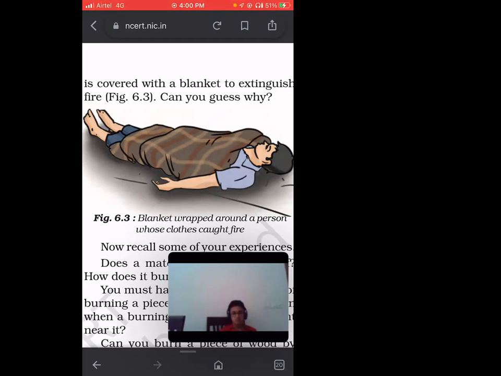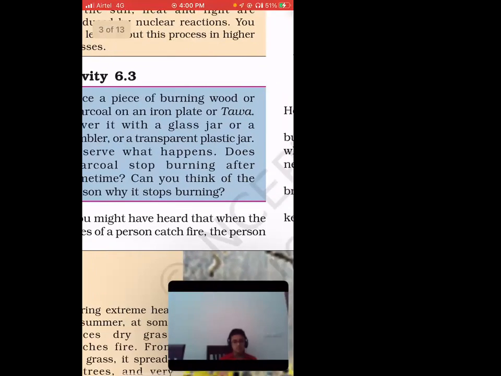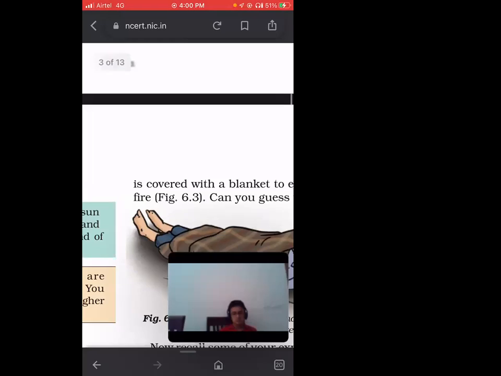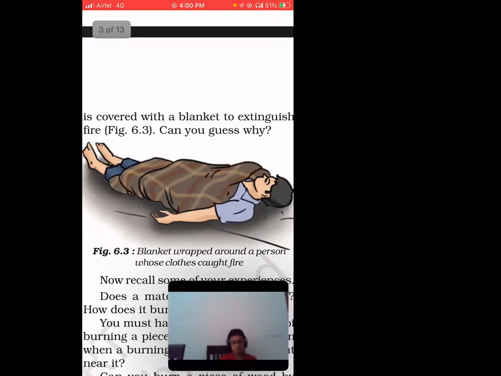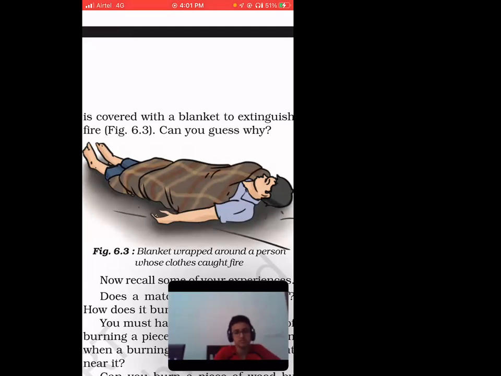So over here, you can see the question. You might have heard that when the clothes of a person catch fire, the person is covered with a blanket to extinguish the fire. So can you guess why? For example, I am sitting here, you are sitting here, air is surrounding you. Right now you can see there is a presence of oxygen near us, so we can easily catch fire, right?